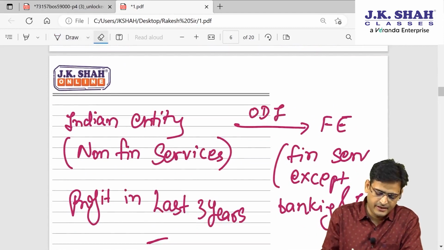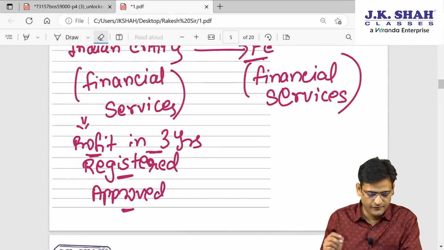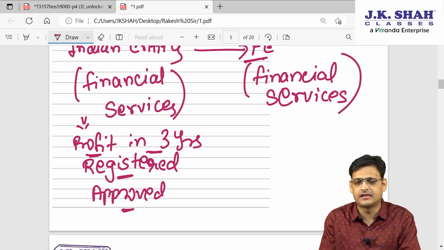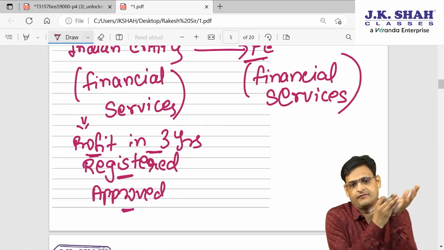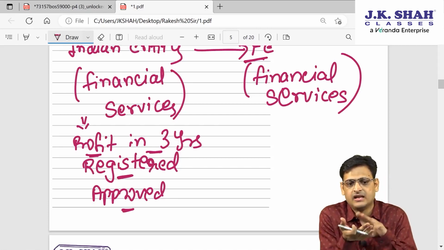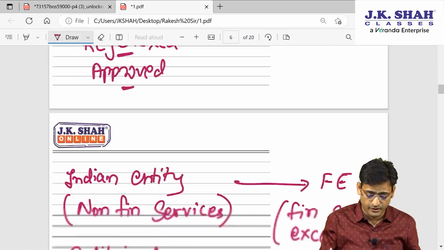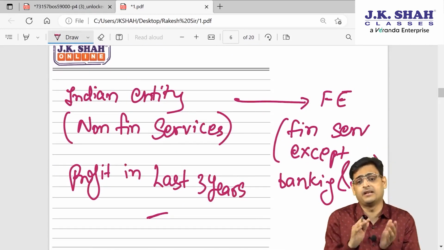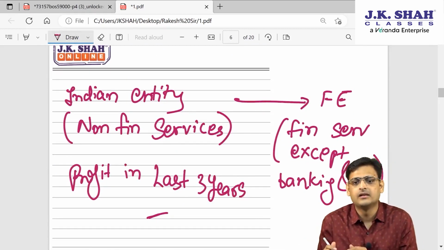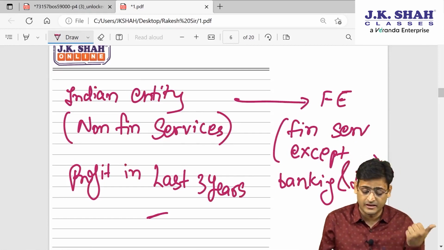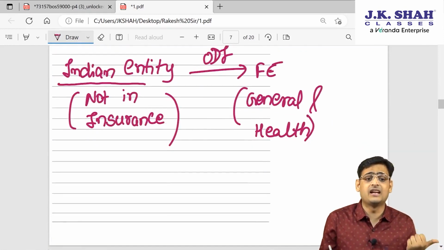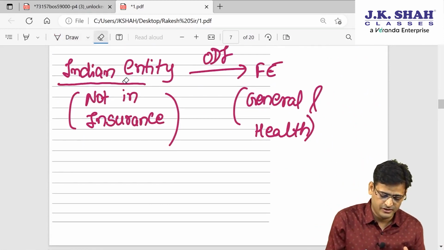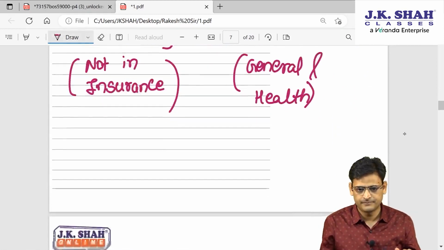See, an Indian entity which is in financial service can make investment in a foreign entity which is in financial service if that Indian entity is making profit in the last 3 years, registered and approved. Second point, an Indian entity which is not in financial service can make an investment in a foreign entity which is in financial service, provided it is not banking or insurance, if there is a profit in the last 3 years. Then an Indian entity which is not in insurance can also make ODI in a foreign entity which is in insurance. Clear? Shall we proceed?